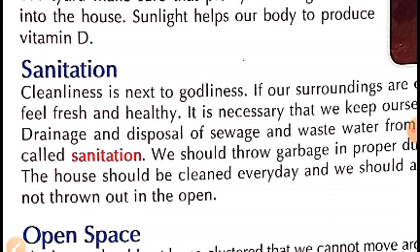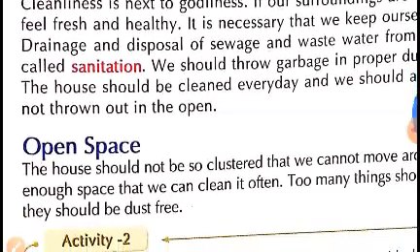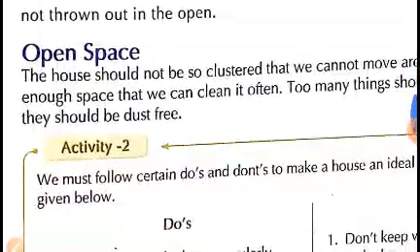Children, these may lead to different types of diseases such as diarrhea, malaria, cholera, dengue, etc. The dustbin should have a lid and must be cleaned every day. So children, sanitation plays a very important role in making a house an ideal house.